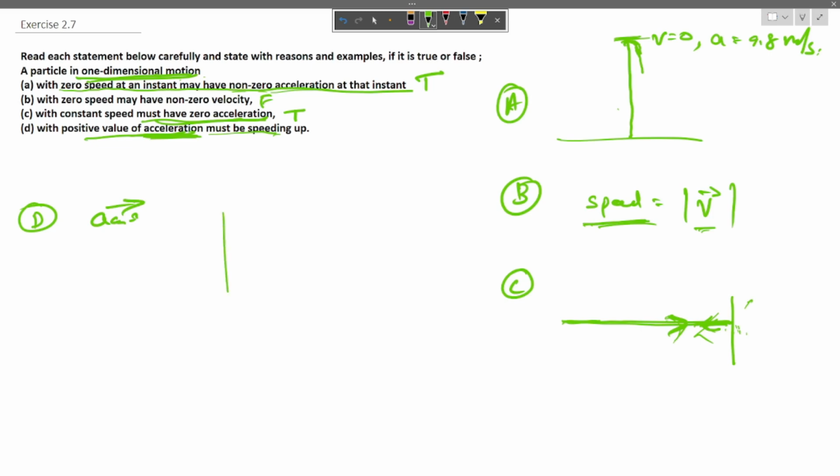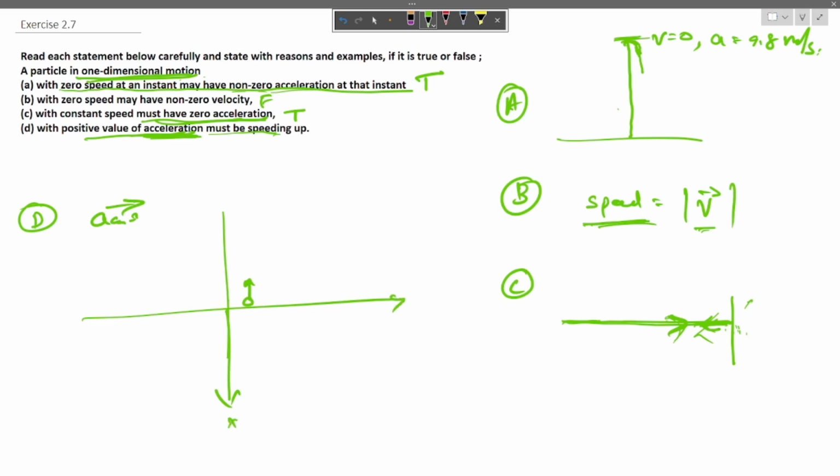Let us assume the ball-throwing case, where a player throws the ball upwards, and we assume that the positive axis is downward.